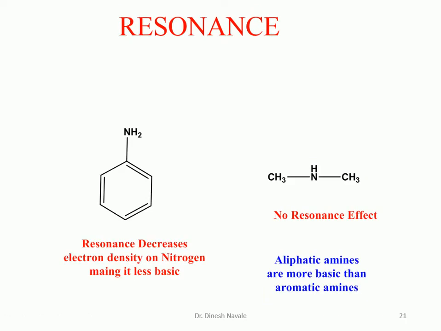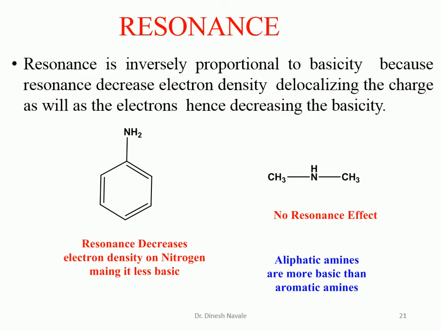So now, resonance in case of basicity. How is the basicity going to be affected? Resonance is inversely proportional to the basicity, because resonance decreases the electron density on the particular atom. If you take two examples, the first one is aniline, which is an aromatic base, and the second one is dimethylamine, which is a simple aliphatic amine.